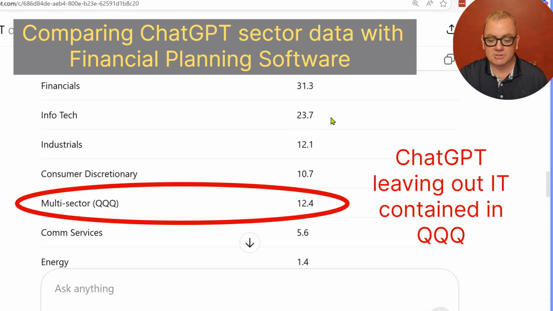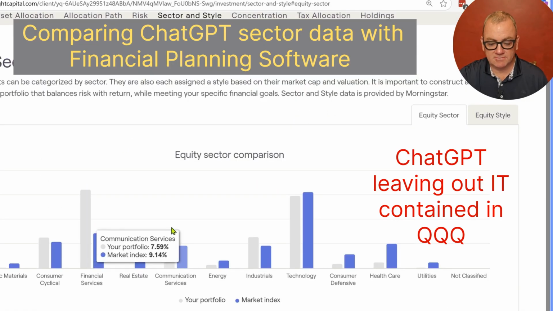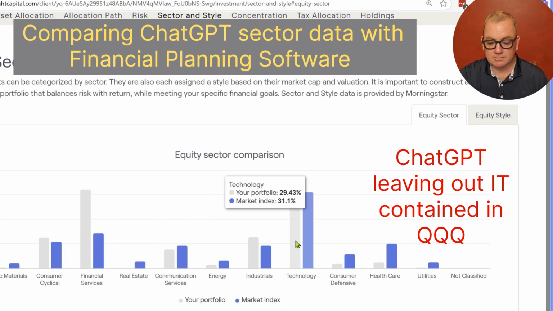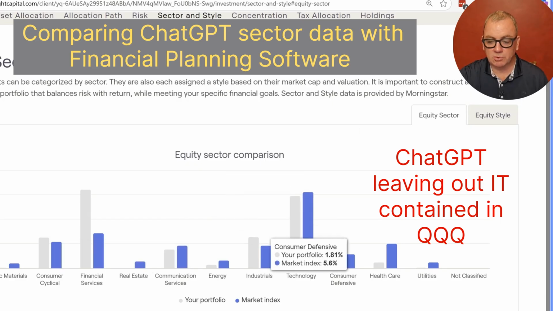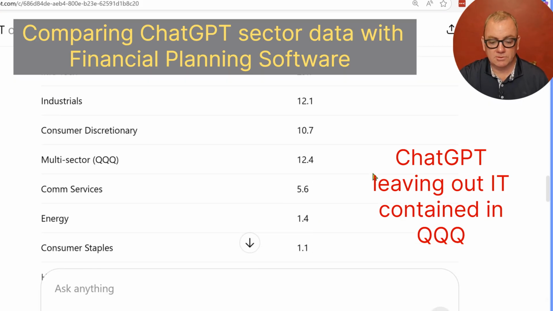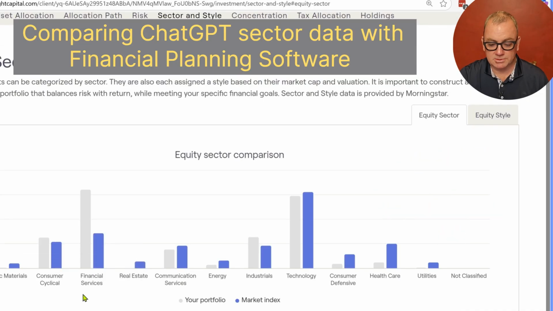Infotech, ChatGPT says it's 23.7. The other software, quite a bit different, 29.4. So it's a little bit off, a little bit different, I should say. Industrials, 12%. That's pretty close, within 0.5%. So it's pretty close, you know, it's not exact. It's different. It's taking its data from different places, probably.